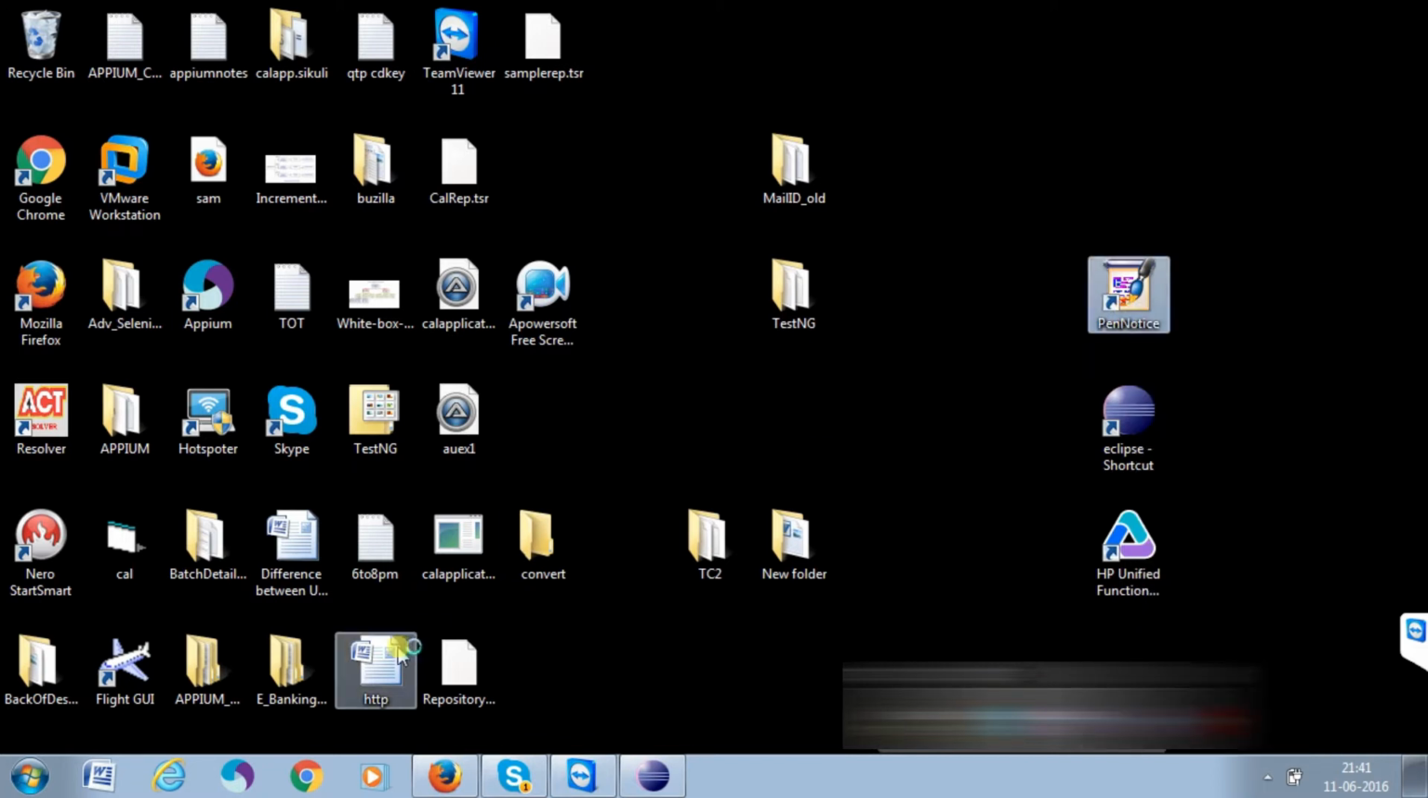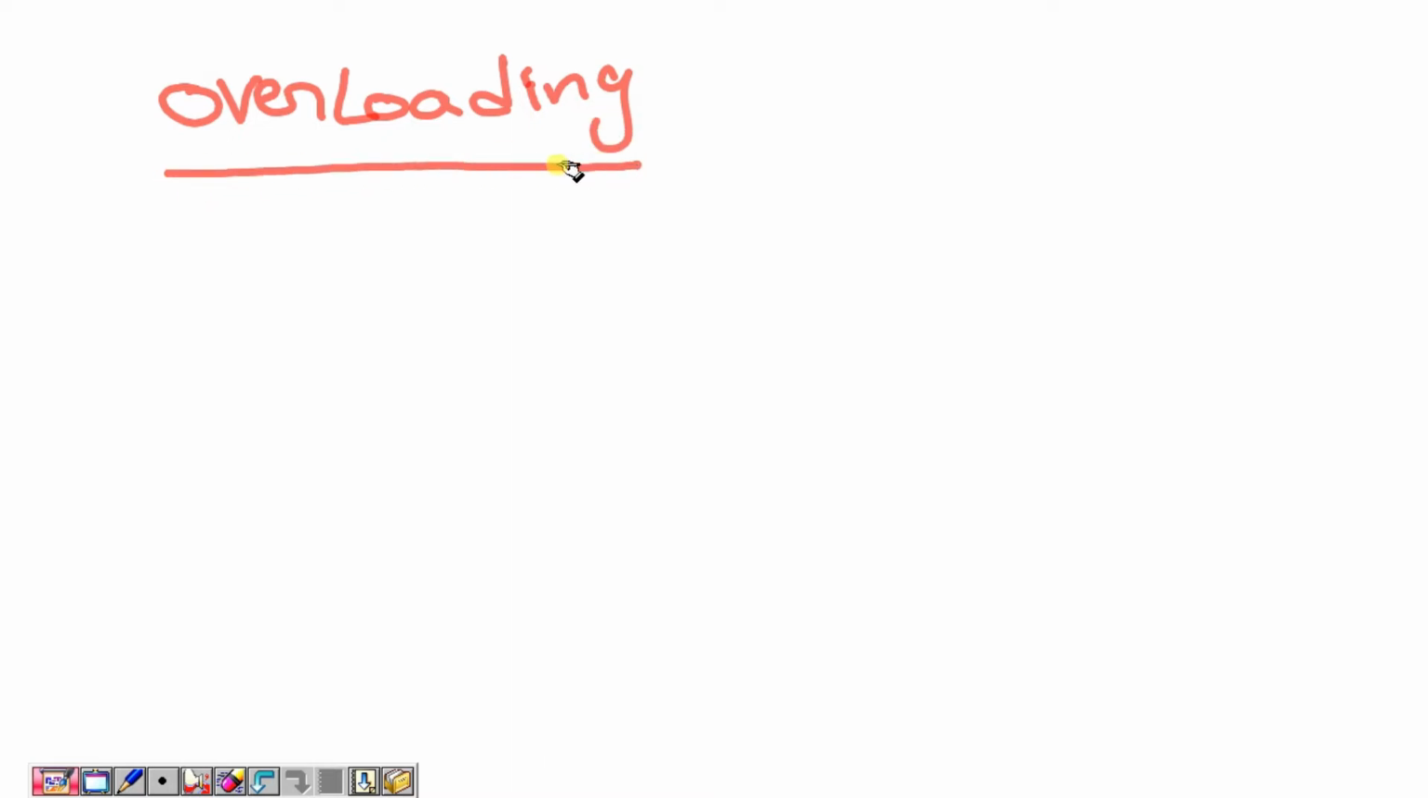Right, now today we'll start a discussion on overloading and overriding. These are two concepts we'll discuss. First we'll start the discussion with overloading, then overriding. What is overloading?